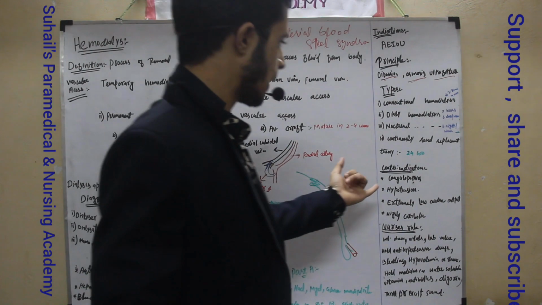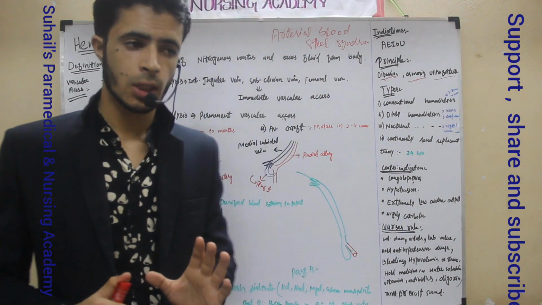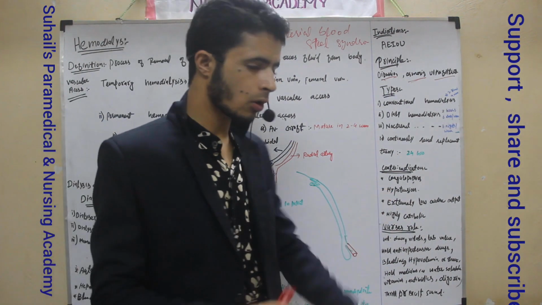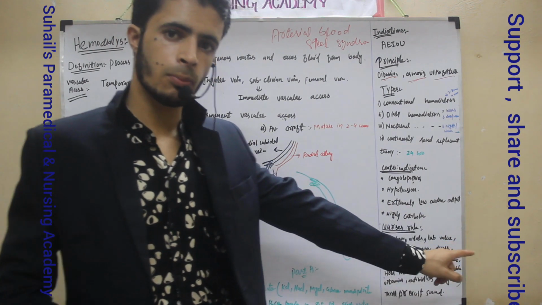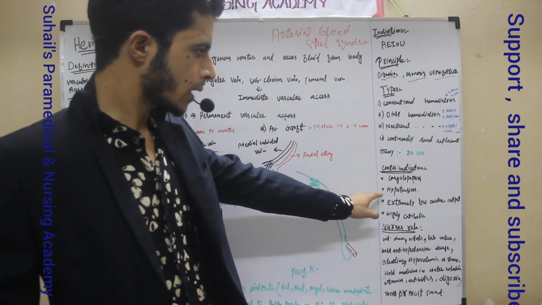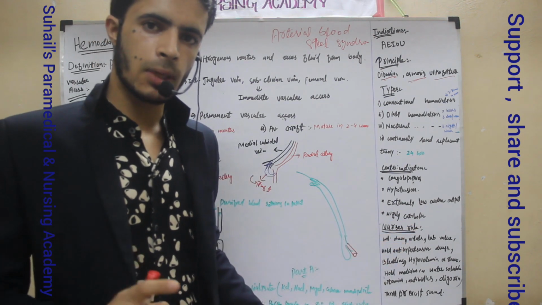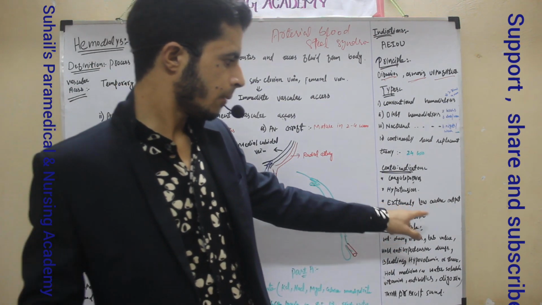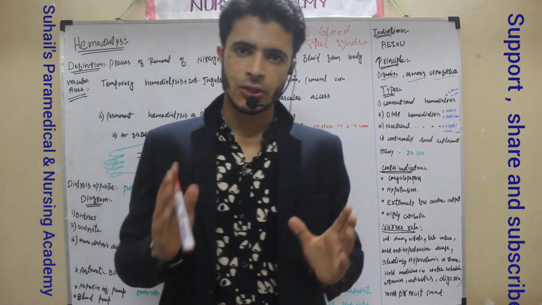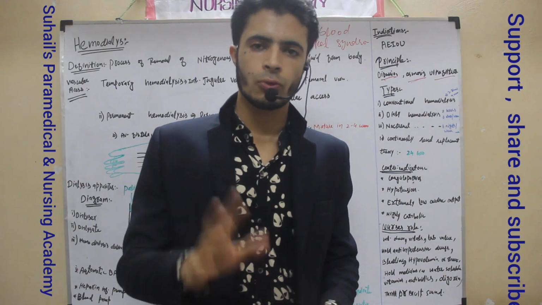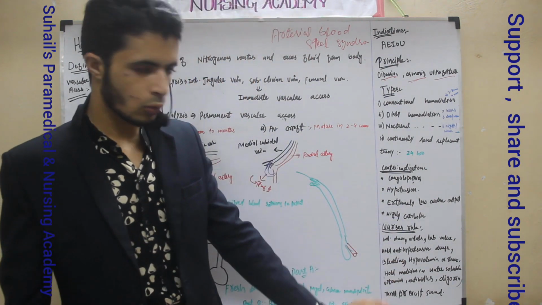So these were the types, and then I told you the contraindications, when we should not do hemodialysis. In what cases? Coagulopathy, if the patient is suffering from any clotting or coagulation disorder. Hypotension, if the patient is suffering from decreased blood pressure. If the patient has extremely low cardiac output, in those cases also we should not do hemodialysis. That was the contraindication. Nurse's role, I already told what the nurse will do.